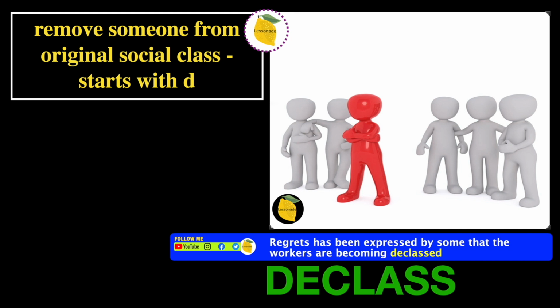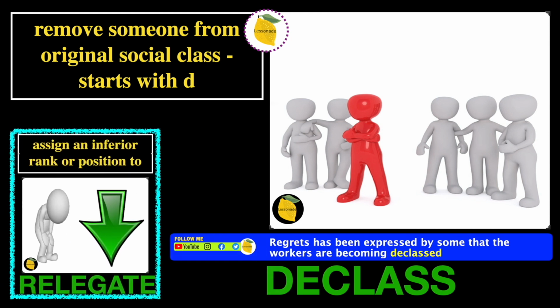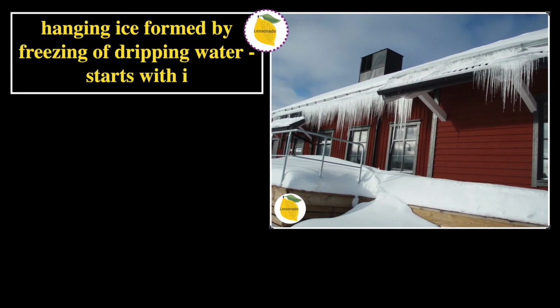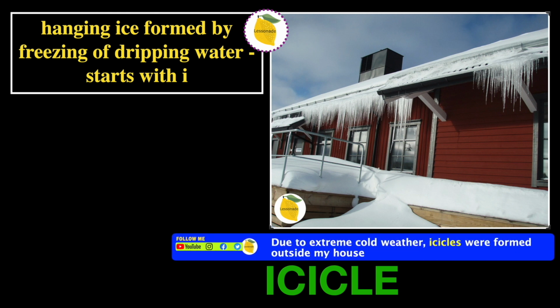Before we go on to the next one, let's try to recall the previous slide. So the word we learned in the previous slide is relegate. Let's go on to the next one. The next one is hanging ice formed by freezing of dripping water. Starts with I. In this picture, we can see a house that has hanging ice formed by the freezing of dripping water. And therefore, the word will be icicle. And the sentence for icicle is, due to extreme cold weather, icicles were formed outside my house.